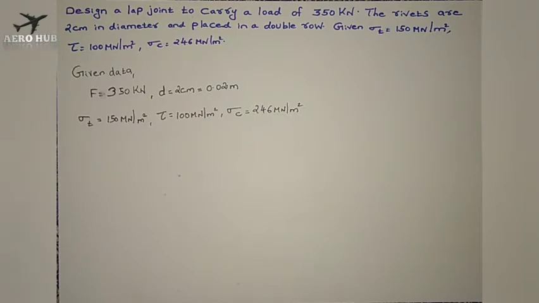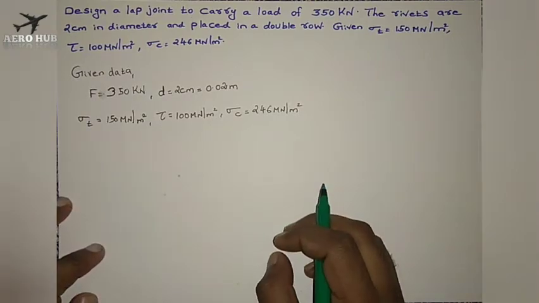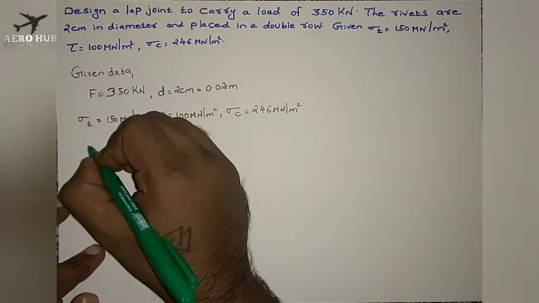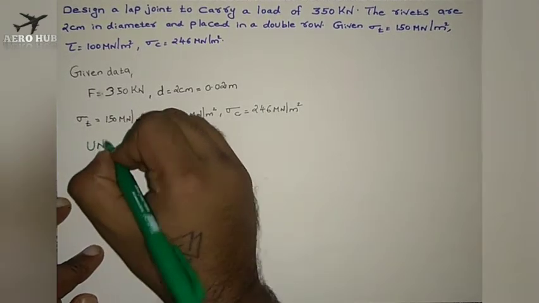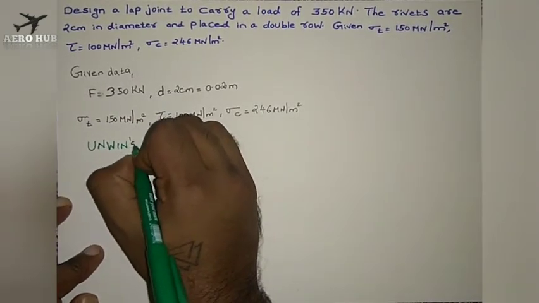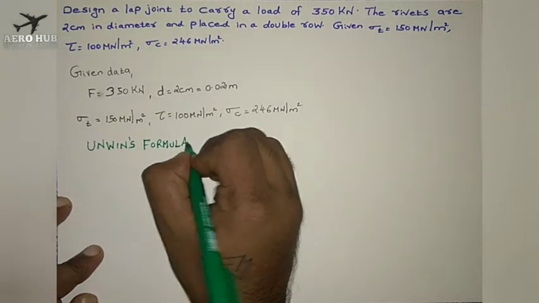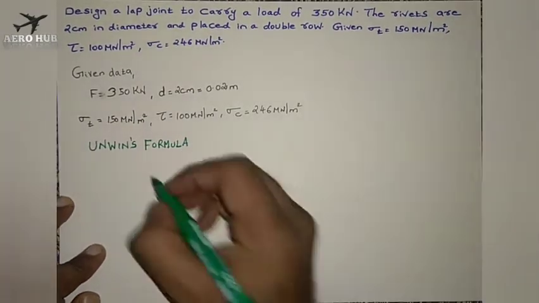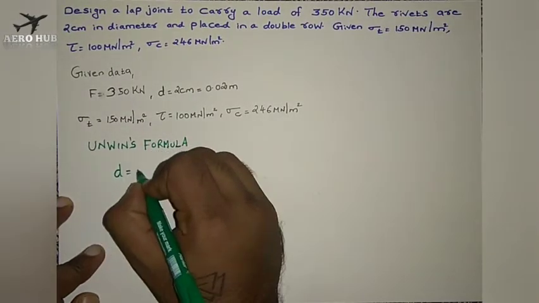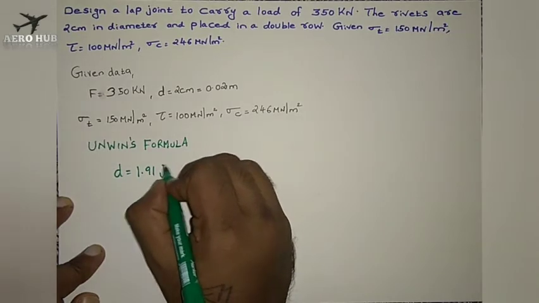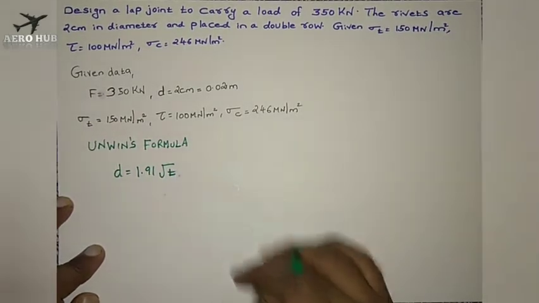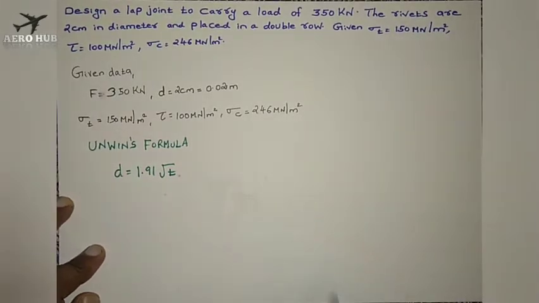We will find out the value of thickness of the plate. We have a relation between diameter and thickness of the plate, that is Unwin's formula. D is equal to 1.91 into root of T. In the question they haven't given the value of thickness, that's why I am using this formula to find out the thickness of the plate.